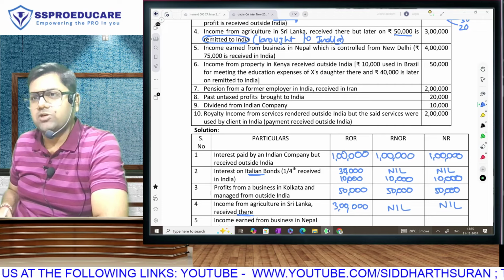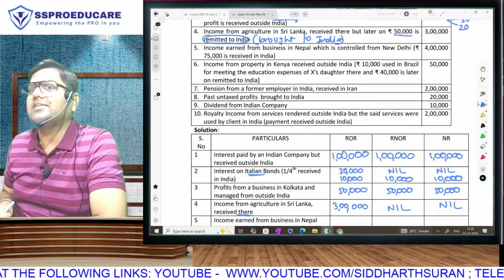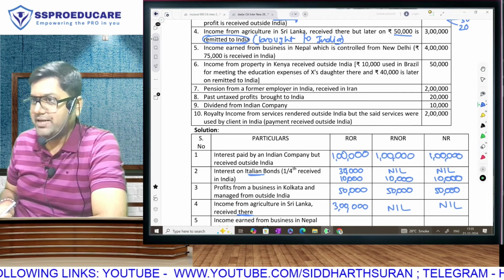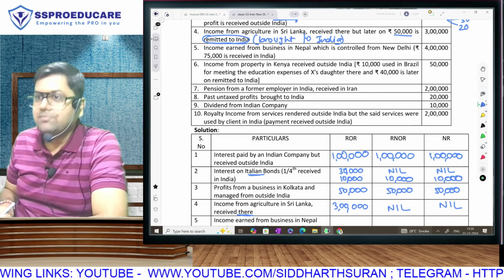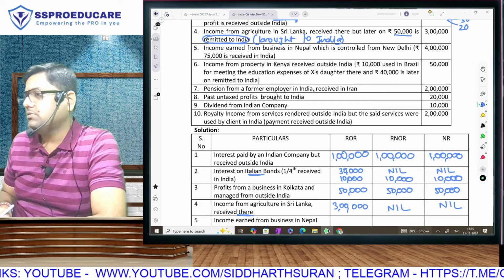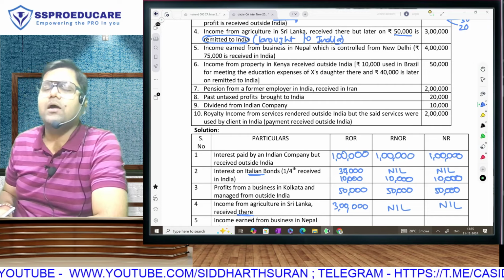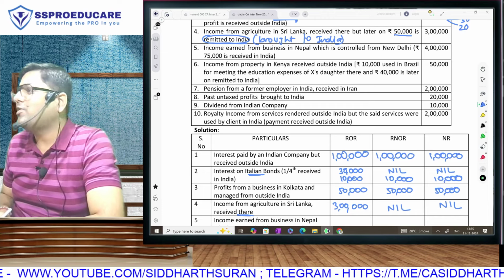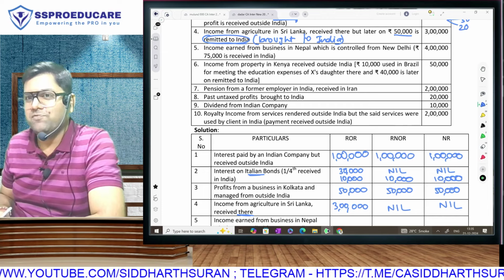So all that confusion about agriculture: agriculture is not exempt because this is foreign agriculture. If this was Indian agriculture, it would have been exempt. This is foreign income. Still ROR will pay tax. RNOR and NR will not pay tax because foreign income is not controlled from India. And bringing the money to India is not called income earning. It is only shifting money from one place to another.